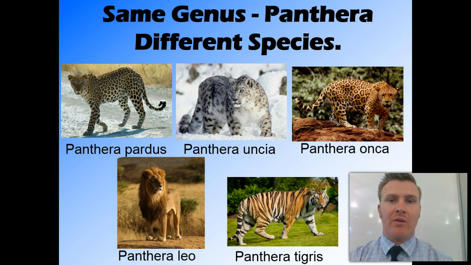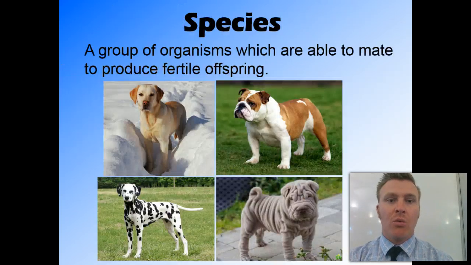At this point, you may be wondering, what does it mean by different species? Well, a species is a group of organisms which are able to mate and produce fertile offspring. Okay, so that's very important. They need to mate and be able to produce fertile offspring. Some animals are able to mate and produce offspring, however, those offspring are not fertile. So therefore, they are in a different species.